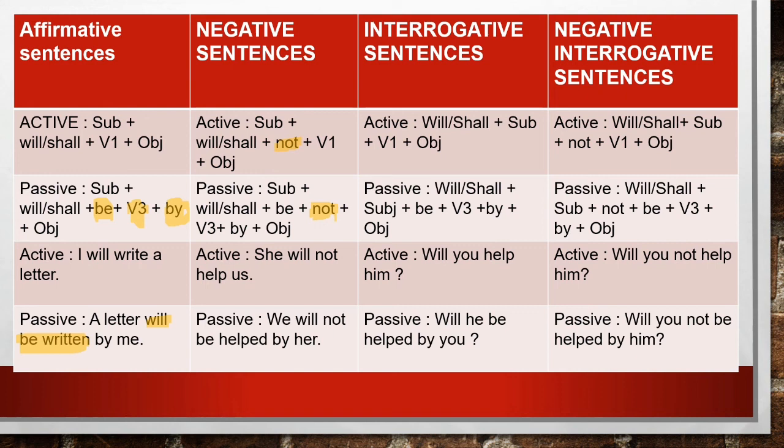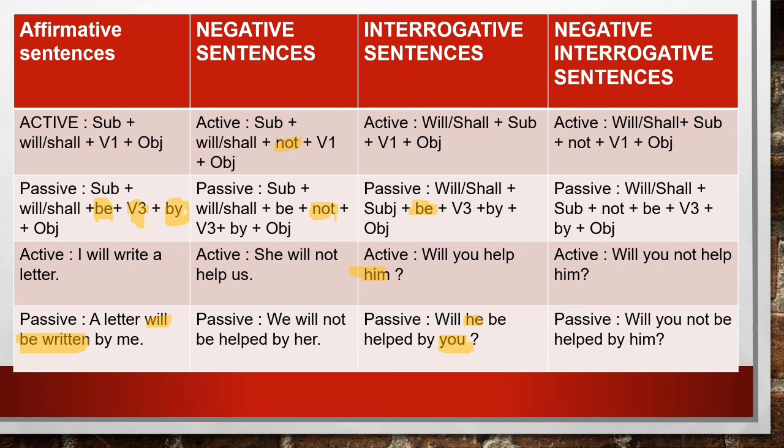In passive: will or shall plus subject plus be plus third form of the verb plus by plus object. For example, will you help him? So him is converted into he. Clear? So will he be helped by you? You remains you only. There is no change.